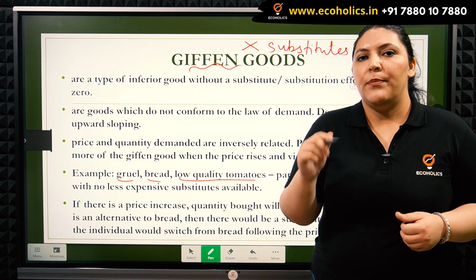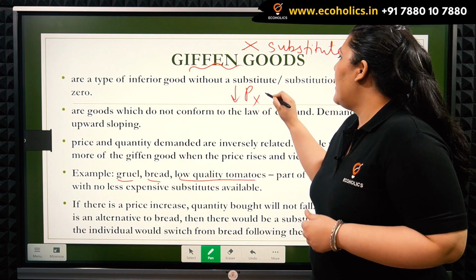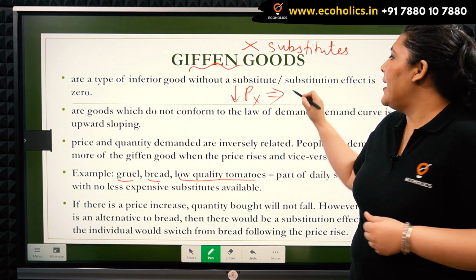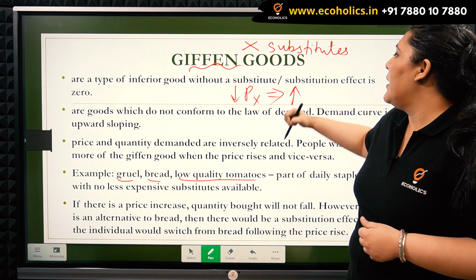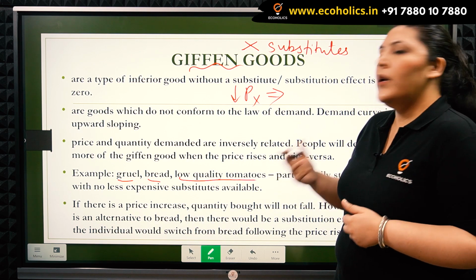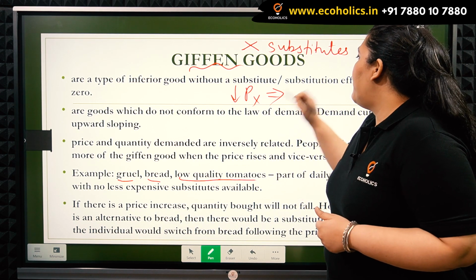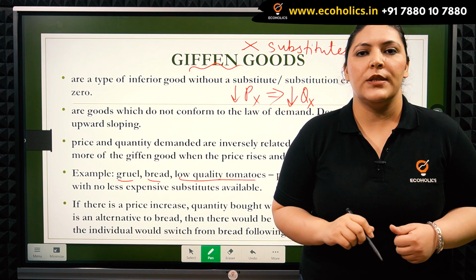So a drop in the price of the commodity does not lead to an increase in the quantity demanded of the same commodity. Here, because consumers shift to better quality substances, the quantity demanded of the Giffen goods also falls.